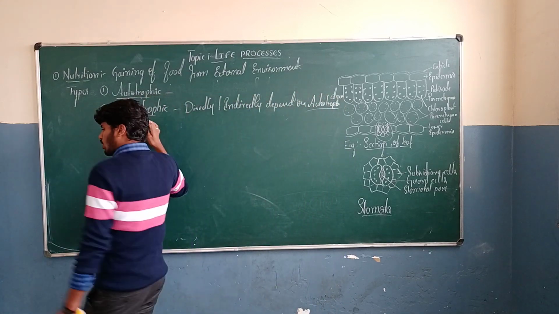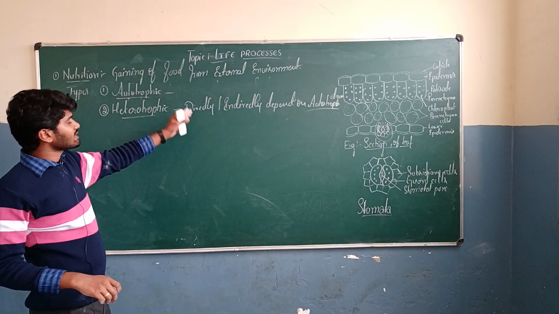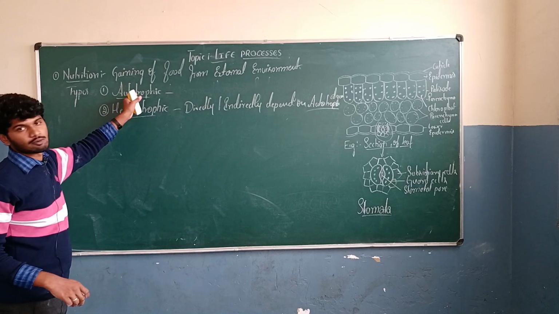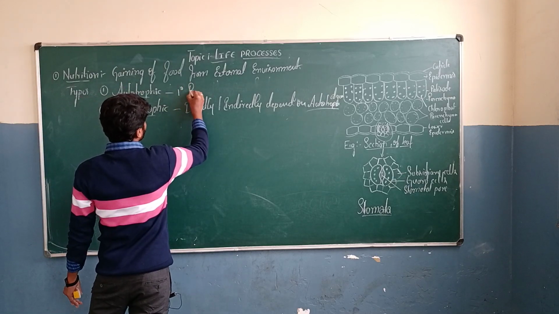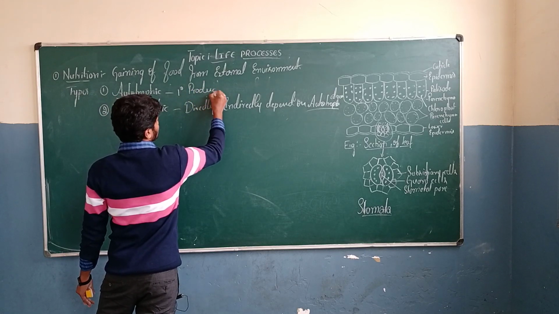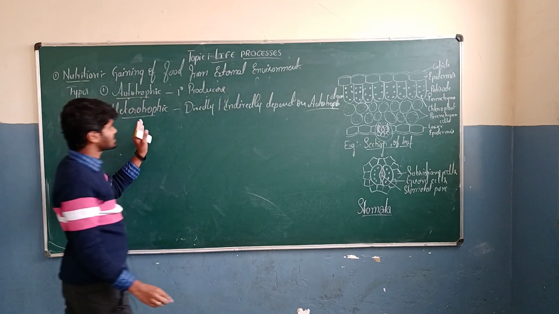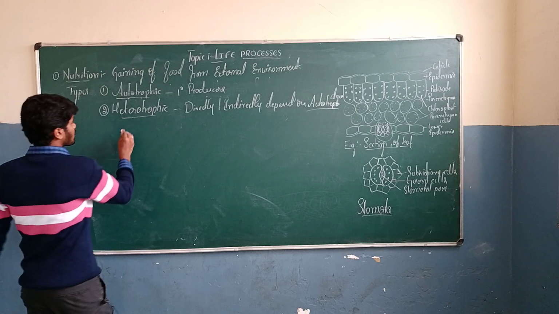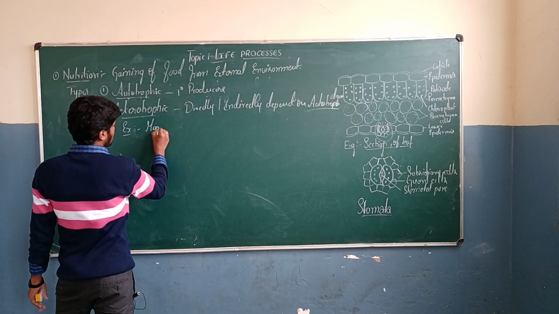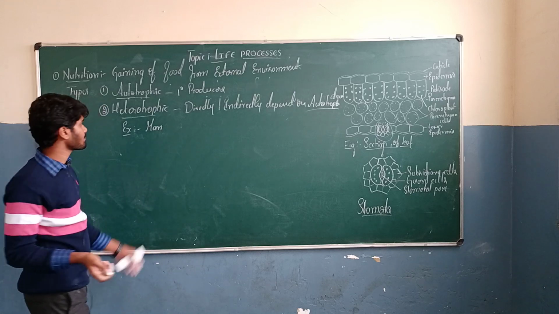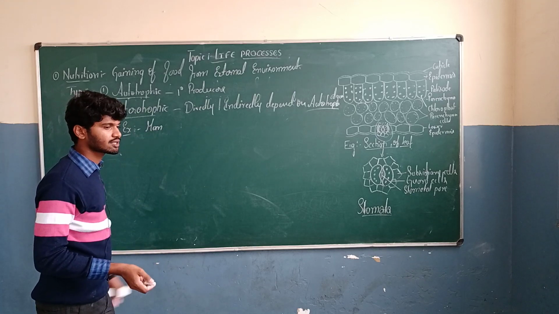These heterotrophic organisms directly or indirectly depend upon these autotrophs. Why? Because these autotrophs are also called primary producers. So, what are the examples of heterotrophs? We can easily say man. Man is an example of heterotrophic nutrition.